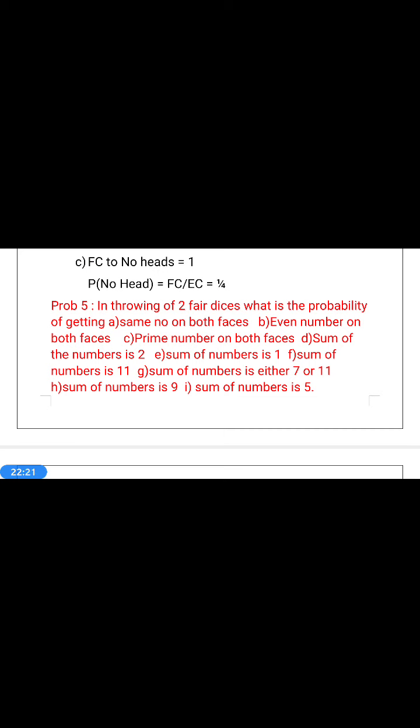Until we have 1 coin, 2 coins tossing problems have completed. 1 die problem has already completed. 2 dice problem cannot be taken into consideration. Now I will take 2 coin tossing problem, 2 dice throwing problem.